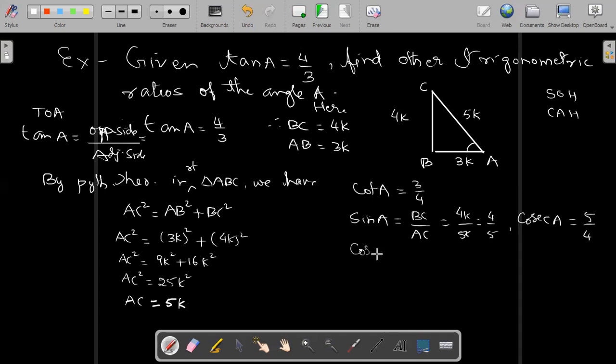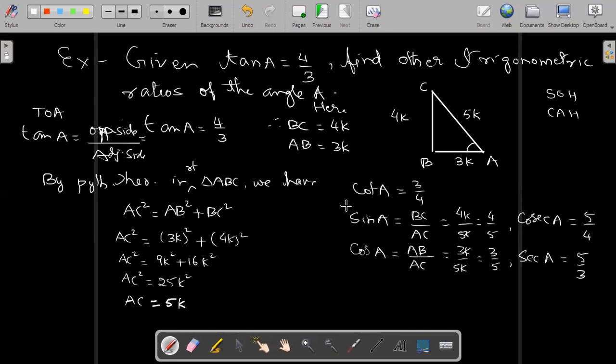Similarly, cos A is equal to adjacent side AB upon hypotenuse AC. That is 3K upon 5K. K will cancel, and we get 3 by 5. And the reciprocal of cos is sec A, so sec A will be equal to 5 by 3.